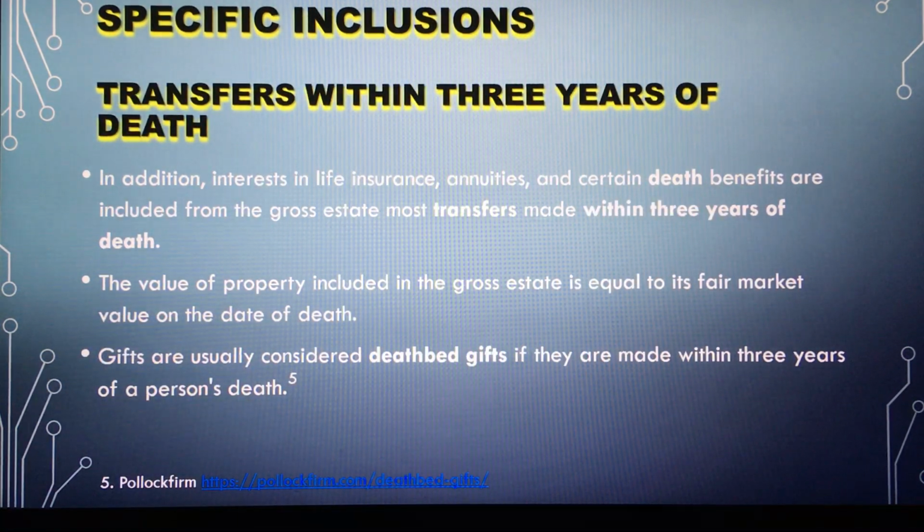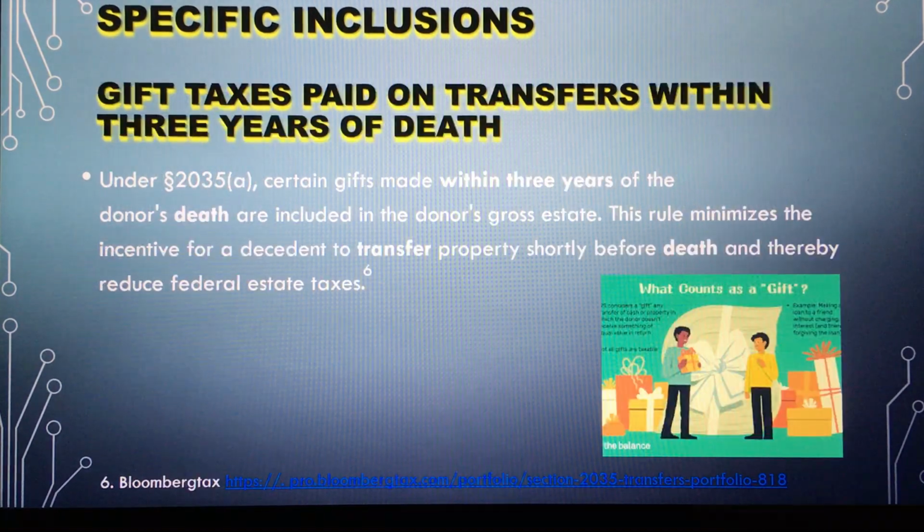Transfers within 3 years of death. In addition, interest in life insurance, annuities and certain death benefits are included in the gross estate, as are most transfers made within 3 years of death. Gifts are usually considered deathbed gifts if they are made within 3 years of a person's death.